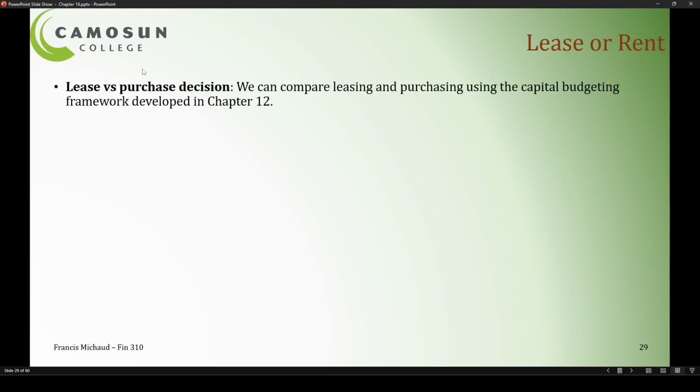Now we need to think about the lease versus purchase decision. Should we lease an asset or should we purchase it? We will use the same framework as what we developed in Chapter 12, NPV calculations again. This mostly applies to operating leases, the ones that are cancelable, because capital leases have basically the same accounting treatment as the borrow-to-buy decision. So there's not a lot of difference between a capital lease and borrowing to buy. Because operating leases are different, this will apply to them.